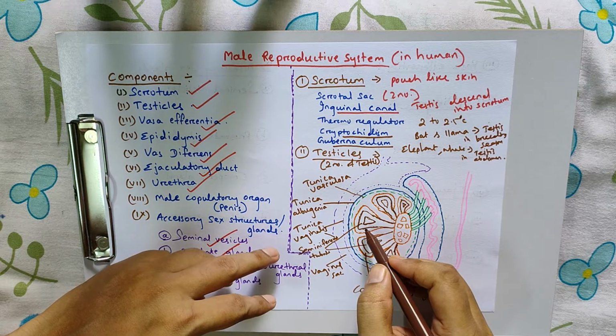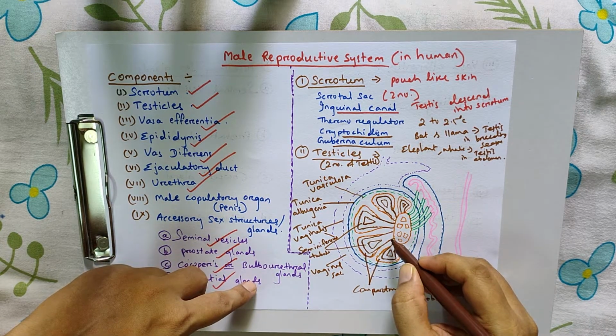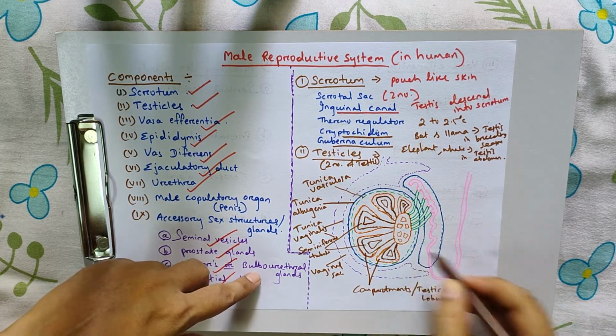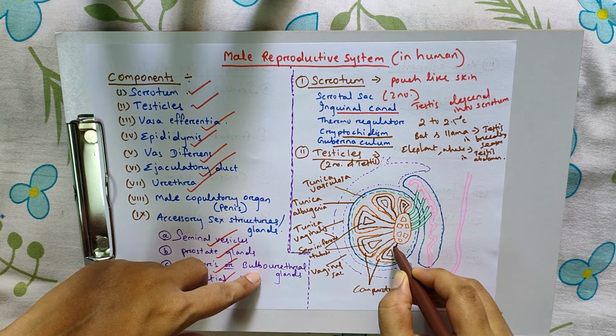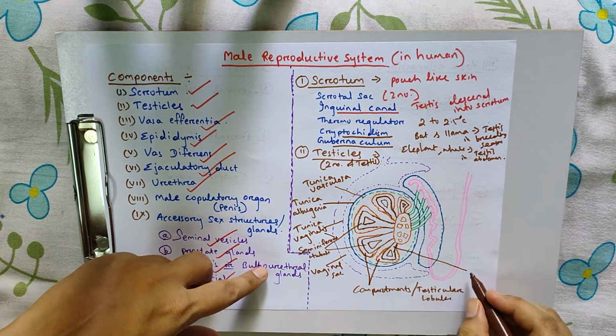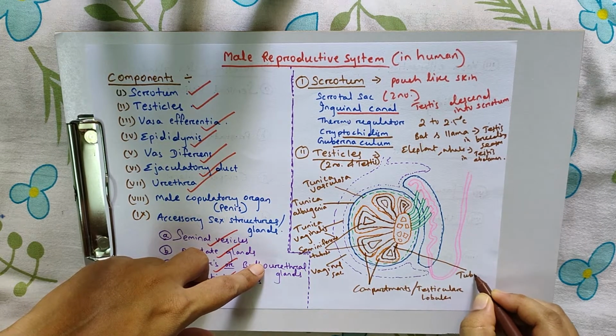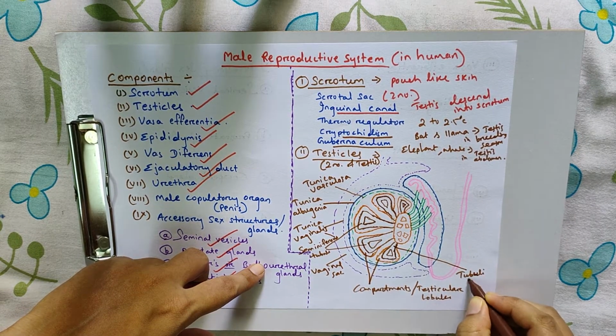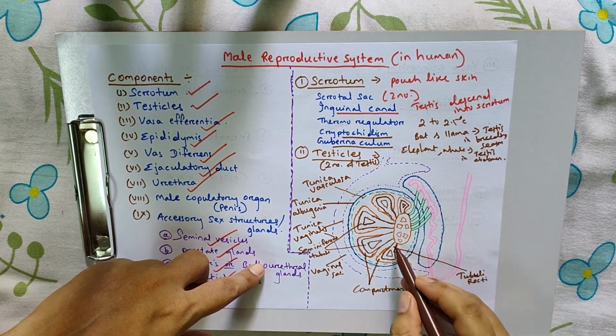These seminiferous tubules combine and form this duct, the tubuli recti.